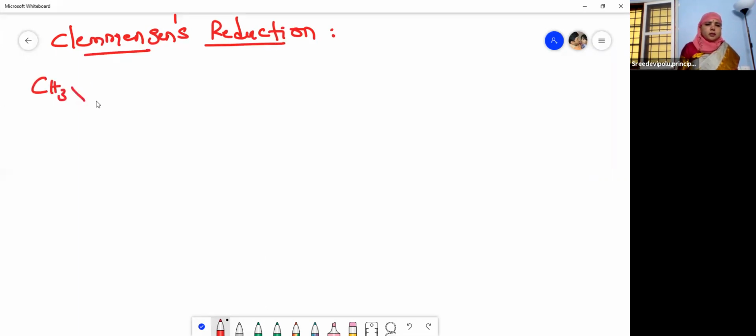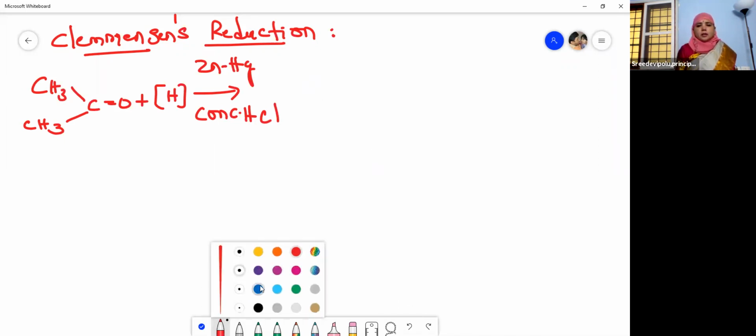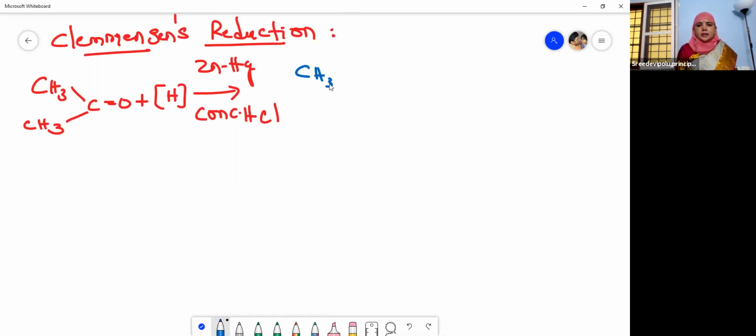Acetone, when reduced with zinc amalgam and concentrated HCl. So this is a reduction in the presence of zinc amalgam and concentrated HCl. What does it give? It gives again an alkane. Oxygen is eliminated and hydrogens are added. So you will get an alkane, CH3, CH2, CH3.